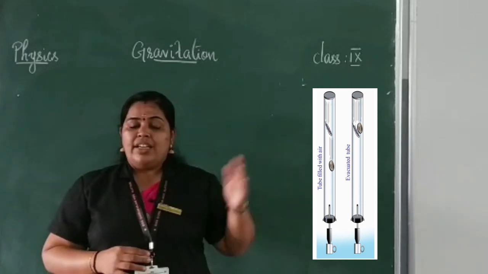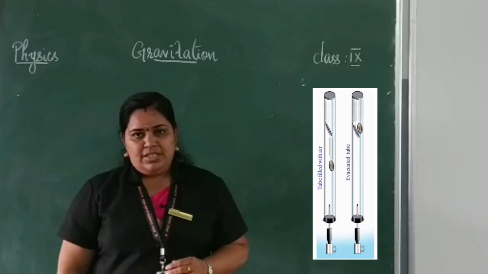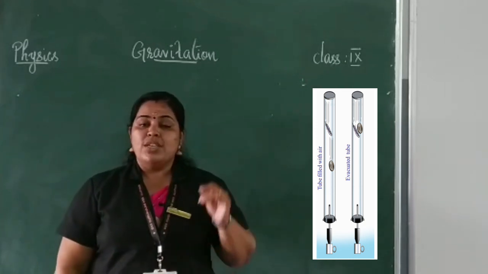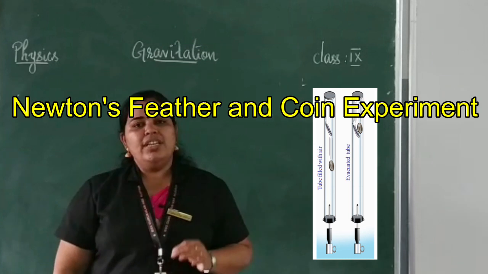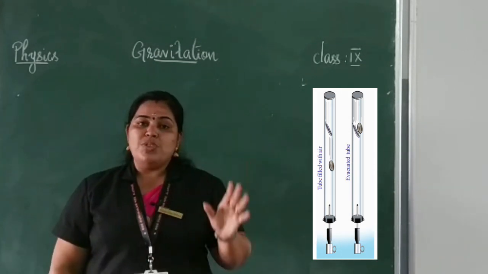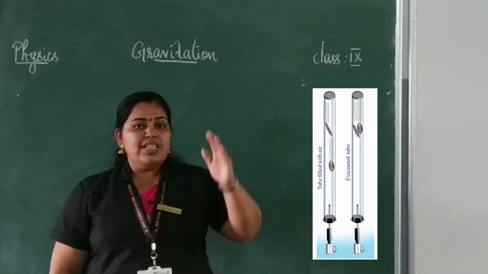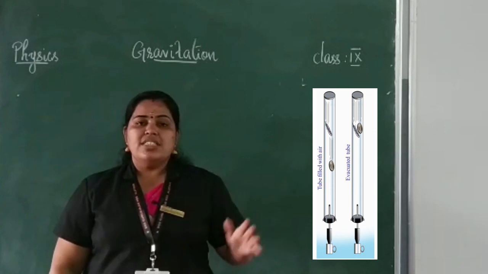Galileo's argument was proved right by Newton, and that experiment is known as Newton's feather and coin experiment. So if there is no air, all objects are uniformly accelerated. All objects will come down at the same speed.